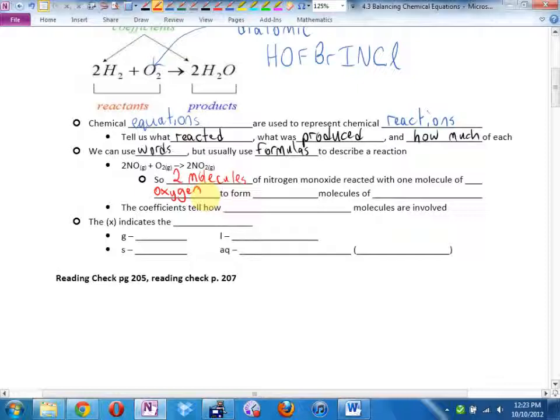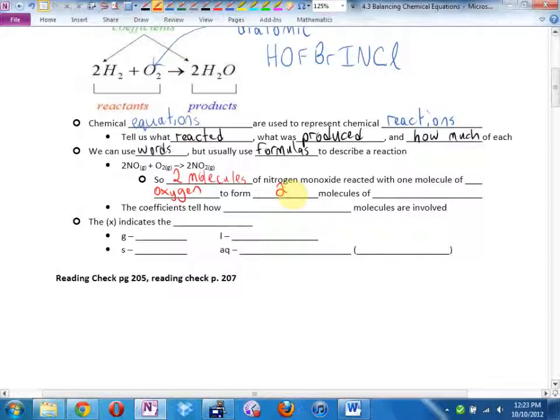To form, how many molecules were formed afterwards? Say it louder, you're right. 2. Which 2? Yeah, this 2 right here. Okay? To form 2 molecules of, thank you, phone's in the desk drawer.